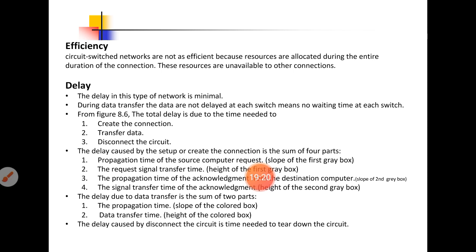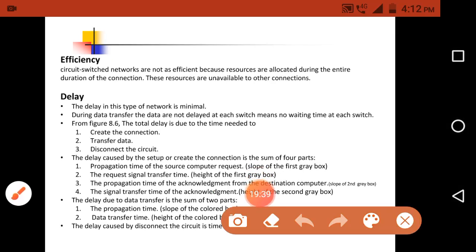And the delay in this type of network is minimum. There is a minimum delay in the circuit switched network. Why does this particular delay occur? The delay occurs for 3 reasons.